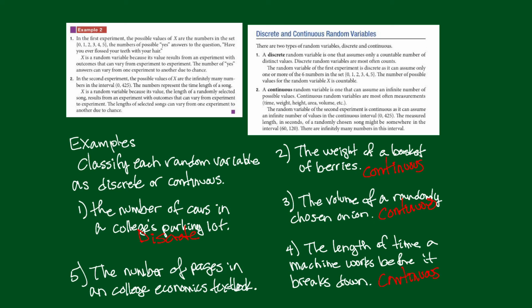And number 5, over here at the bottom left, the number of, okay, as soon as I see the number, I know I'm counting. The number of pages in an economics textbook. All right, so this is going to be discrete.